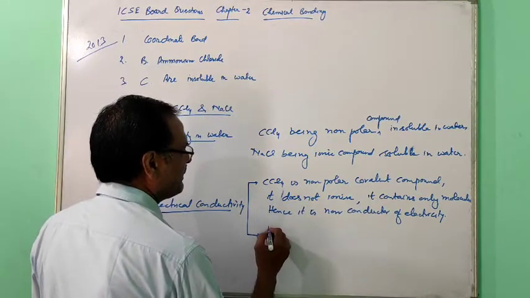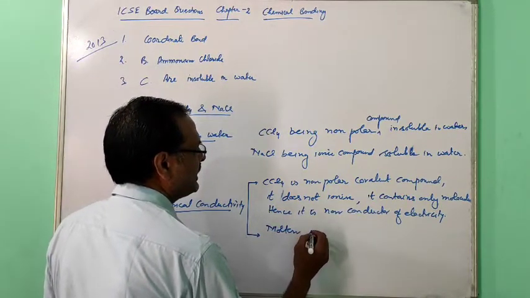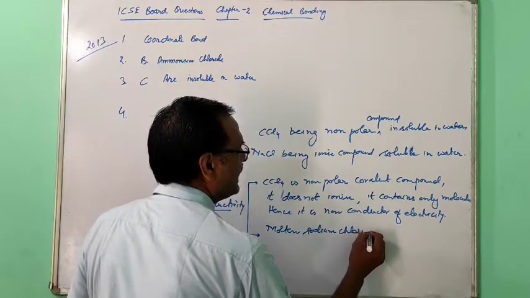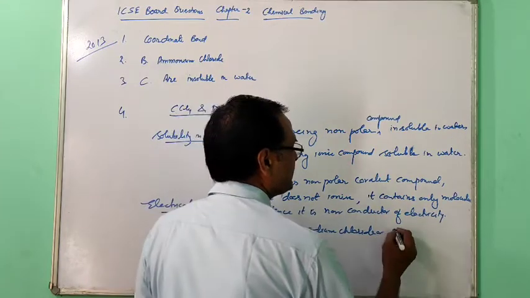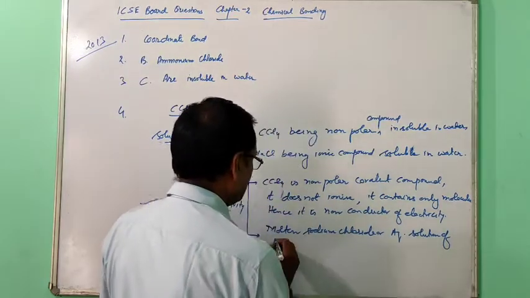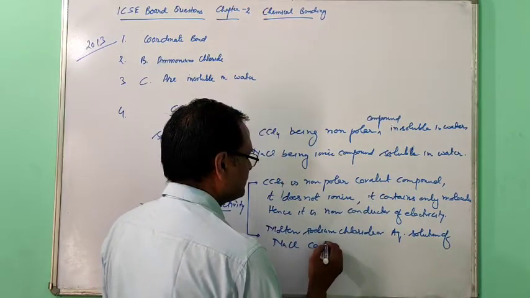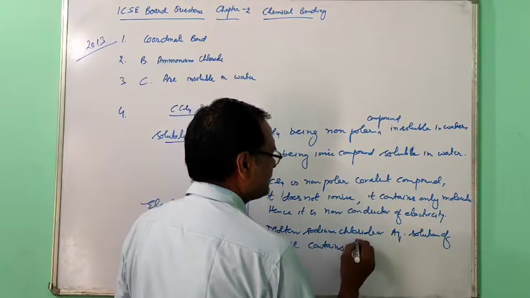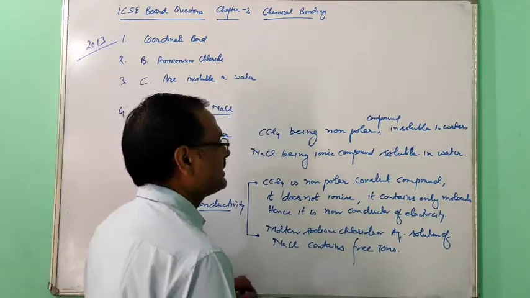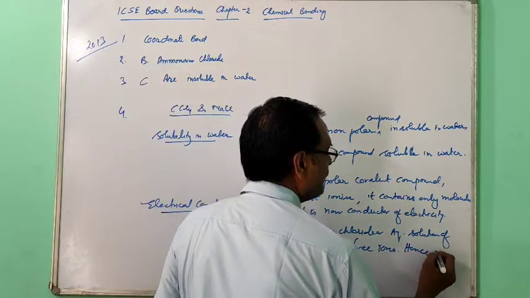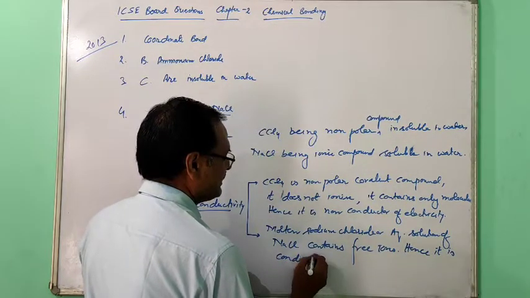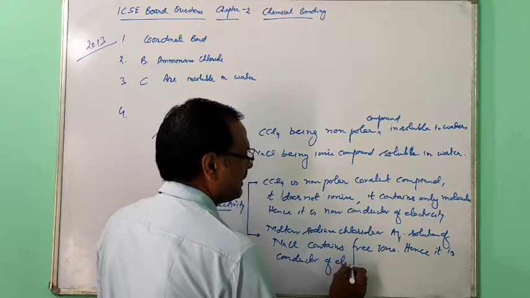So molten sodium chloride or aqueous solution of sodium chloride contains free ions, hence it is a conductor of electricity.